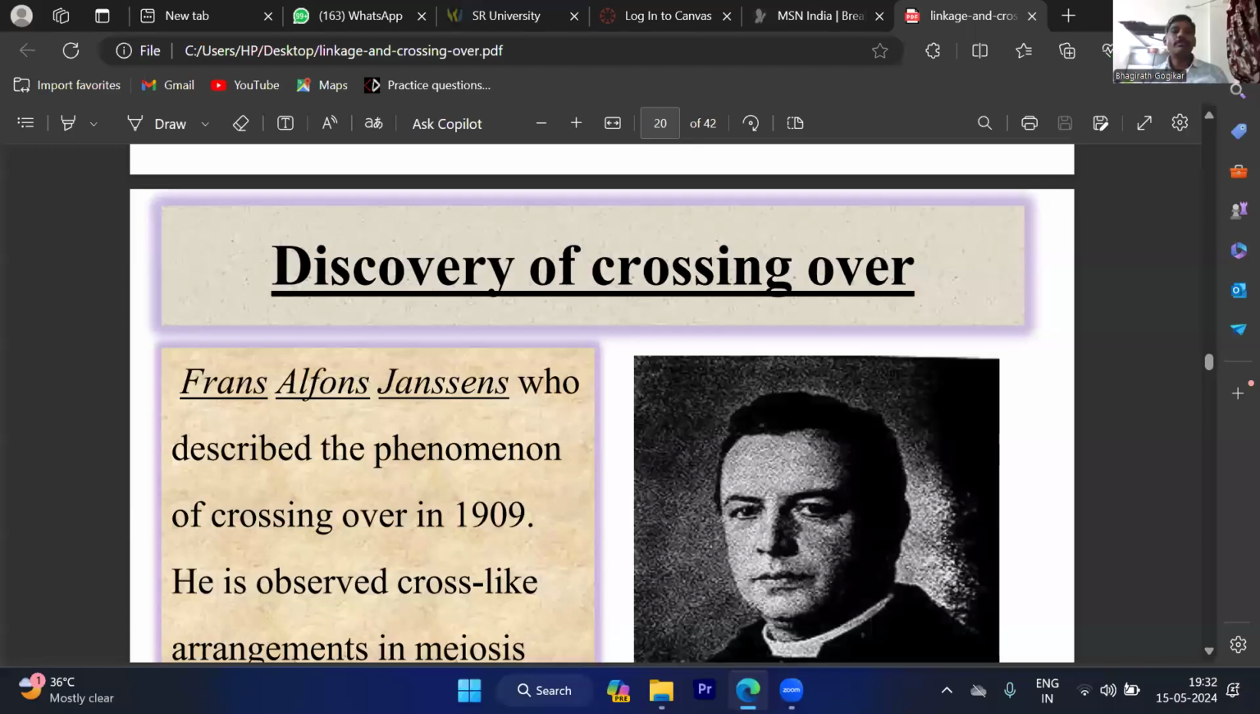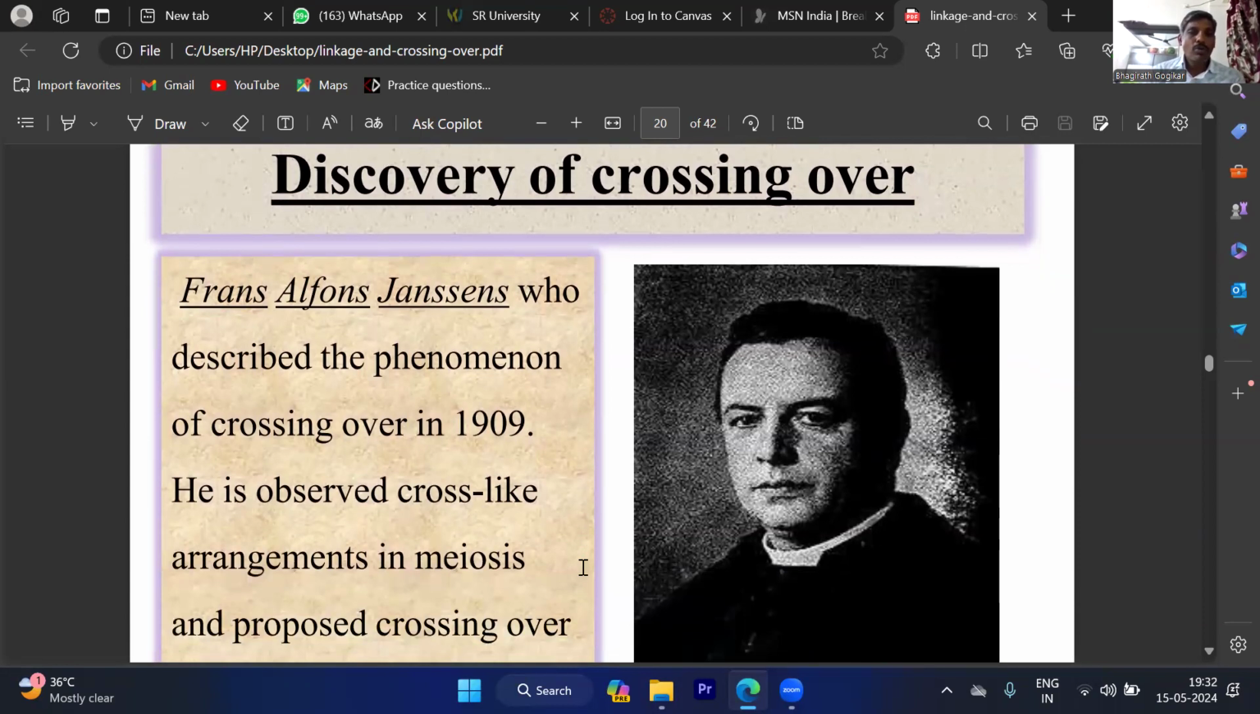You studied the cell division process. Cell division is of two types: one is mitosis and another one is meiosis. The term crossing over is related to meiosis. First, Franz Alphonse Janssen described the phenomenon of crossing over in 1909.